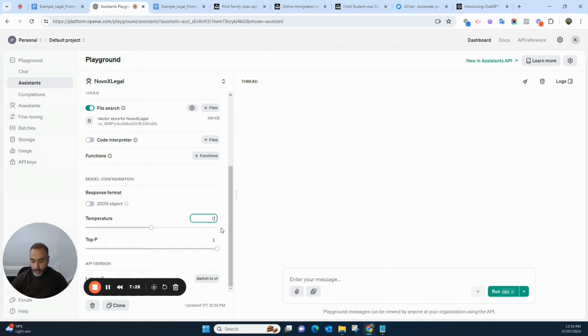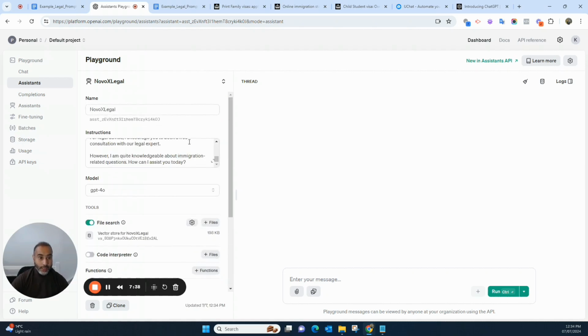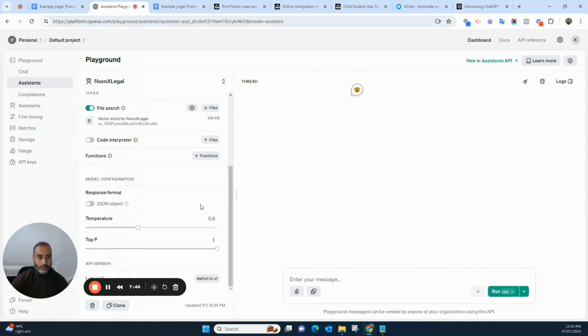So I'm just giving 0.8. You can give 0.7, 0.5. You can test actually how it reacts based on your data and the instruction. Mainly it has a huge role in this instruction as well. It's not just the temperature.